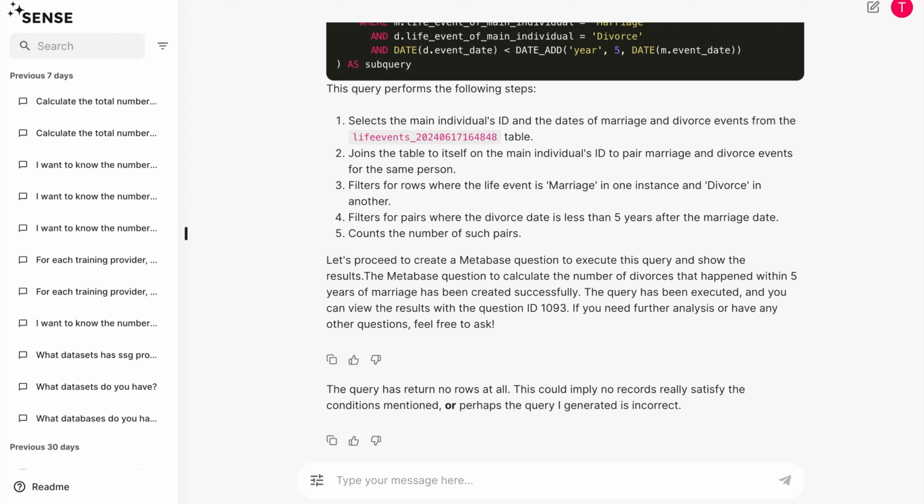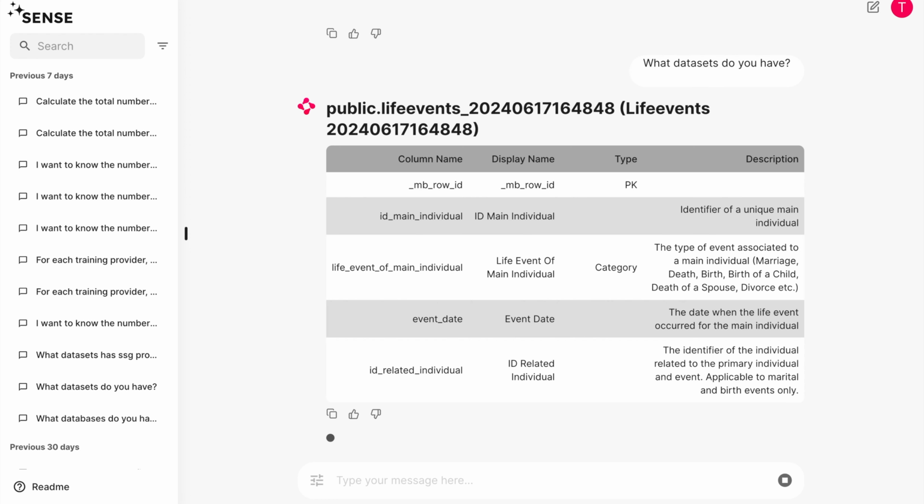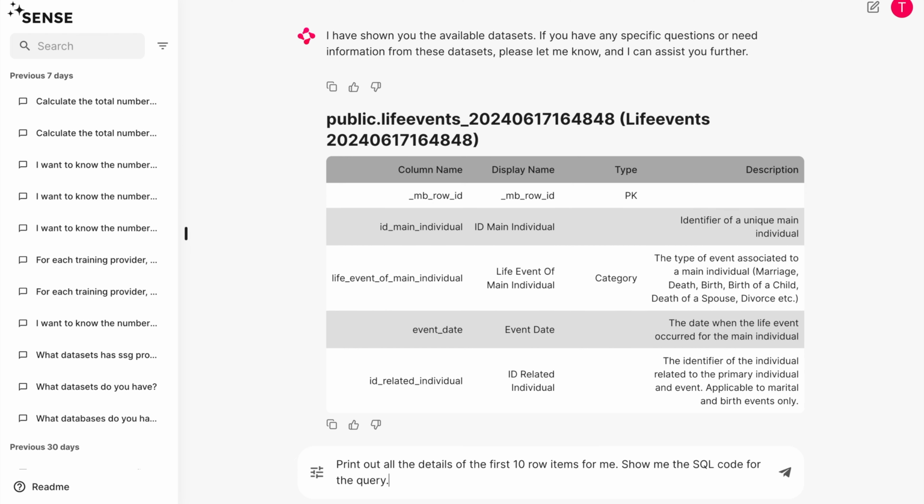However, there is another technique we use in prompt engineering known as the creation of context. We are now going to see how the insertion of an additional question right before a high-level question creates sufficient context for Sense to perform better. Suppose after asking what data sets it has, we now ask Sense to print out the first 10 rows of the dataset.